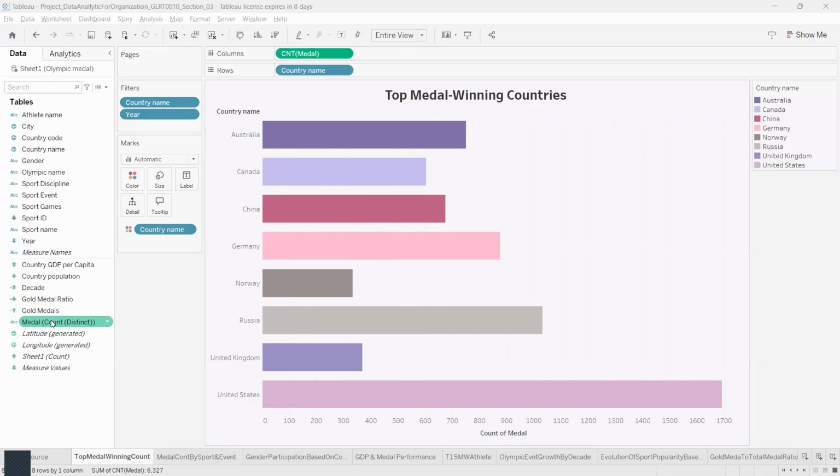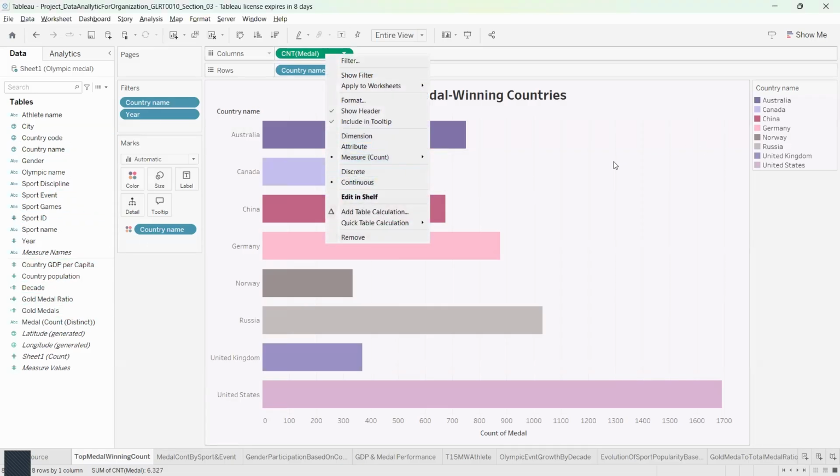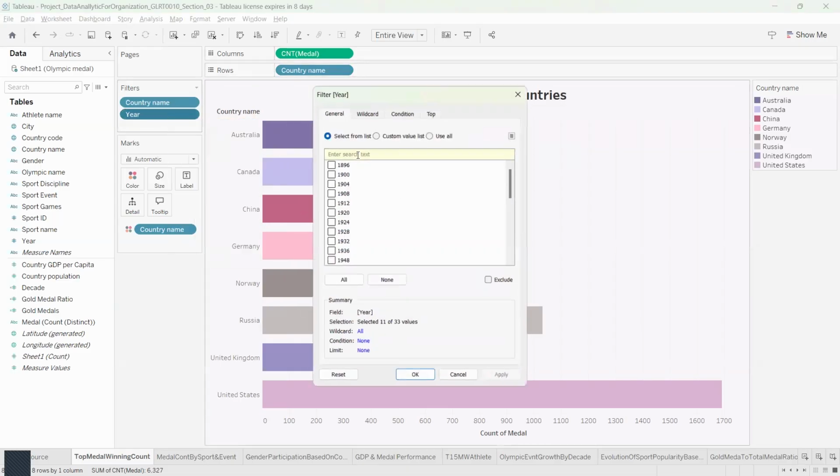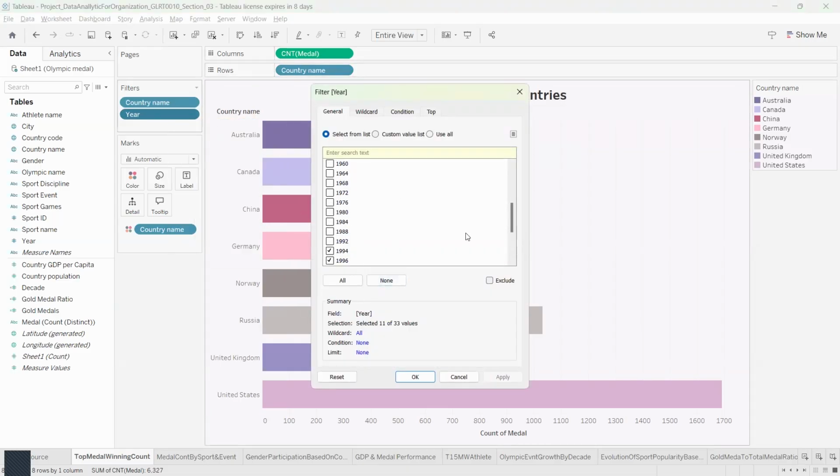We just drag the medal over here, and then sort it by measure count instead, with our rows being the country name itself. And this is filtered to the last 20 years.